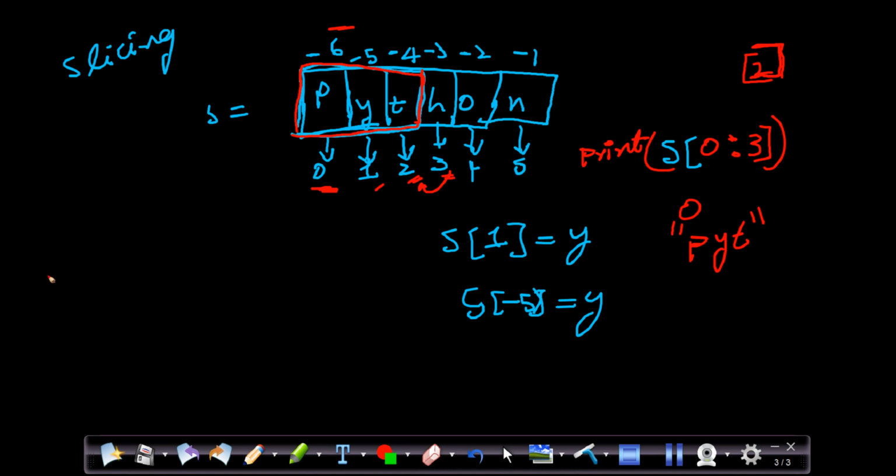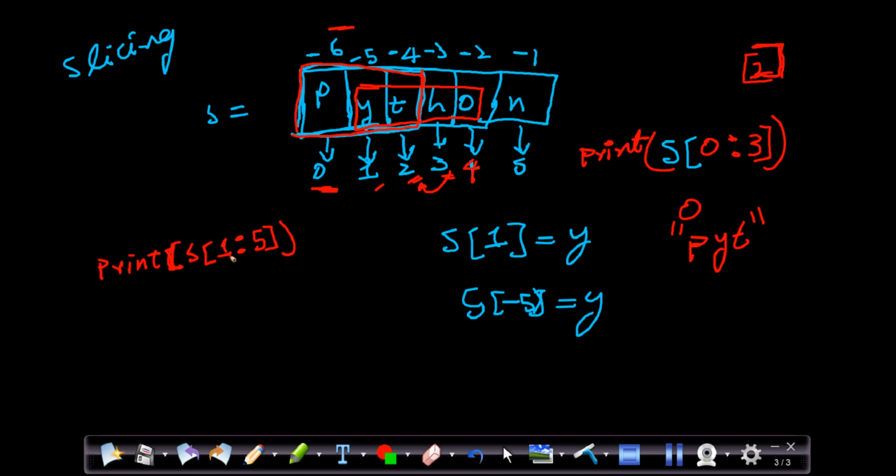Okay, similarly, if I want to print, as of now you can tell the output. If I want to print from y to o, this sequence I want to print. How can I print that? I have to start with 1, so I have to give 1. Where do I want to end it? I want to end it at this index, the 4th index. But as I said, the syntax is such that if I want to end with 4, we have to give the next index, right? What is the next index? 5, right?